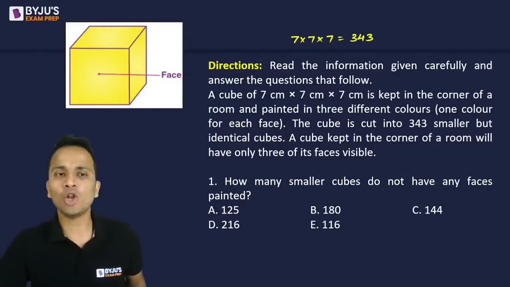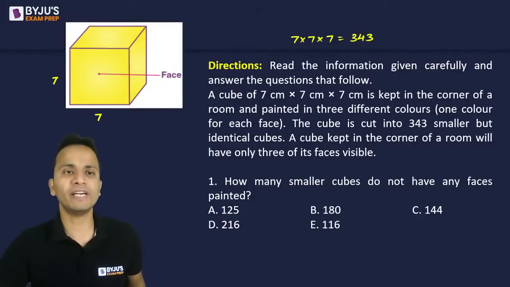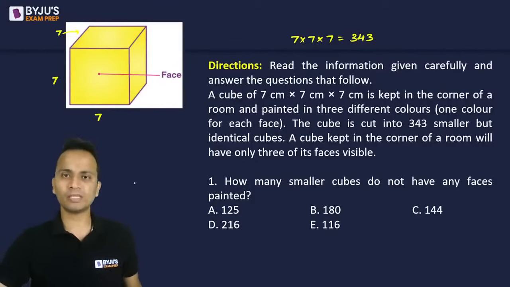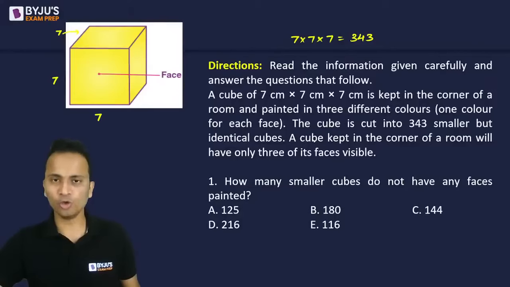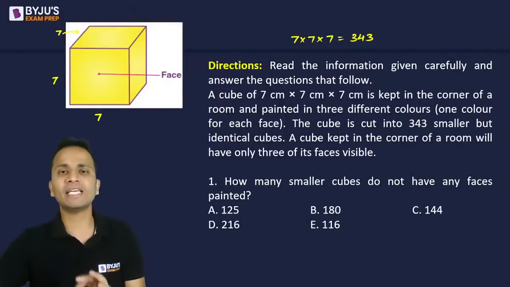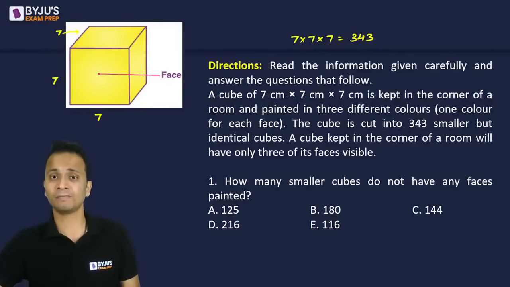So along the length there are 7 pieces, along the height there are 7 pieces, and along the width as well there are 7 pieces.